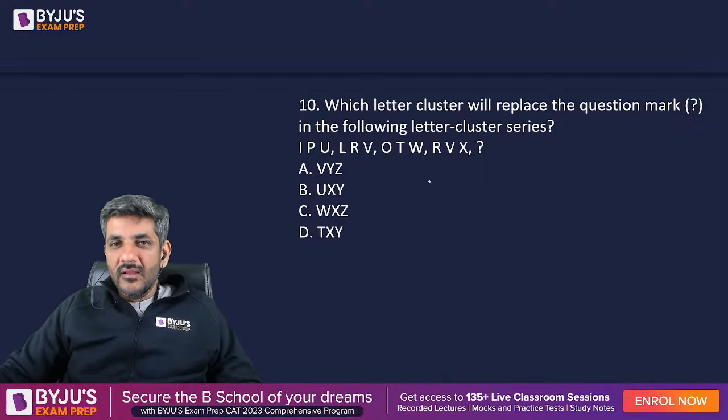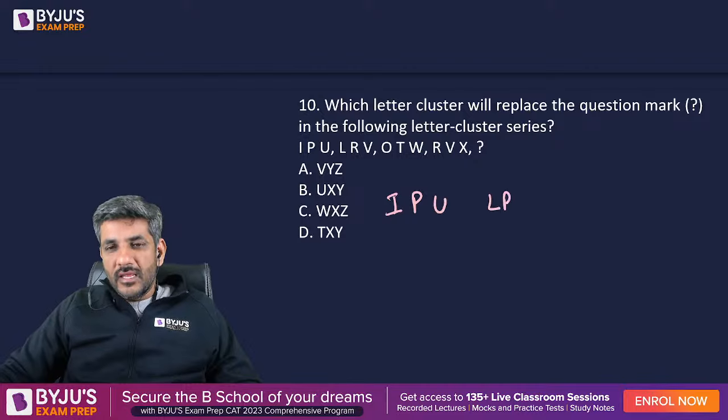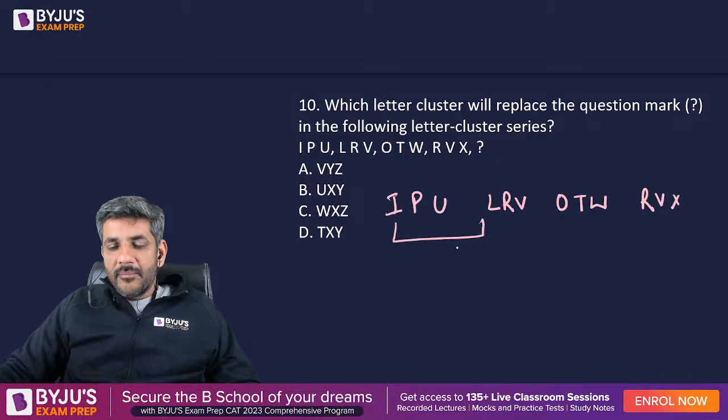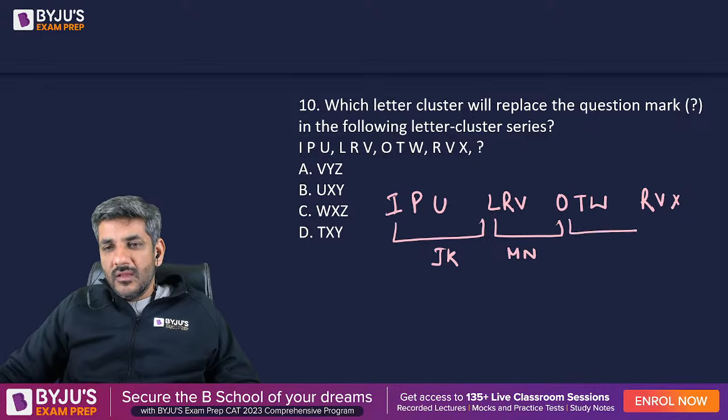Let's see. Which letter cluster will replace the question mark? So I have I, P, U, then L, R, V, then O, T, W, then R, V, and X. So after I, leaving J and K, we have L. After L, leaving M and N, we have O. After O, leaving P and Q, we have R. So after R, leaving S and T, we should be having U as the first letter.